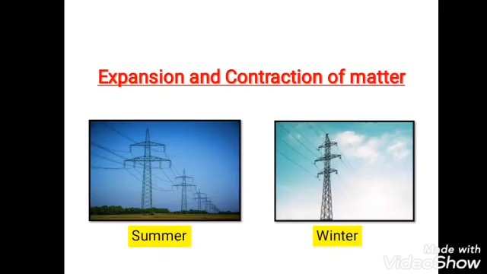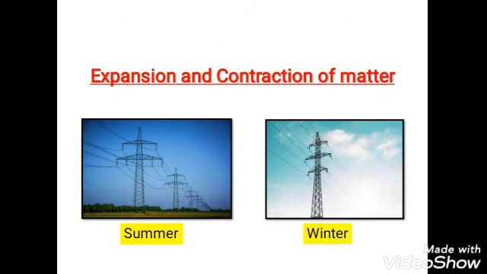The best example is, you have seen during summer the electric wires between electric poles hang loose. That is due to expansion, so the length of the wire increases and it hangs between the electric poles. But during winter, if you observe, the electric wires do not hang loose between the electric poles because contraction happens. This is the best example for expansion and contraction of matter.